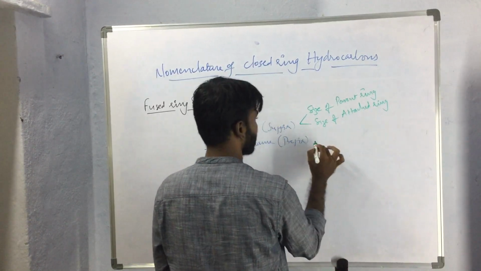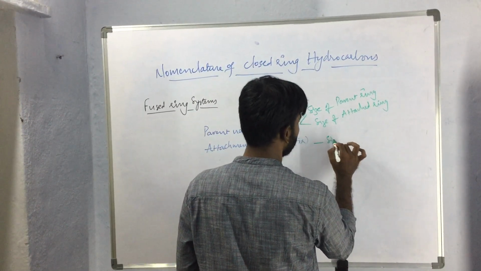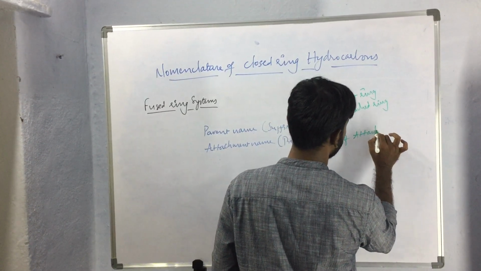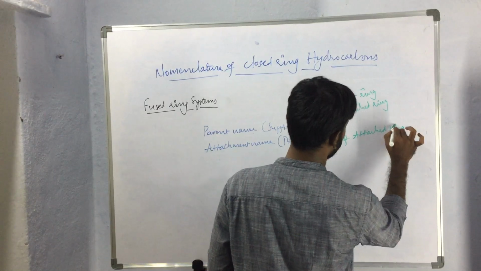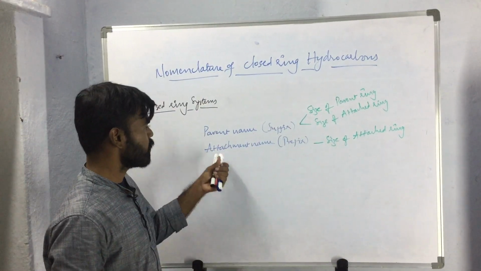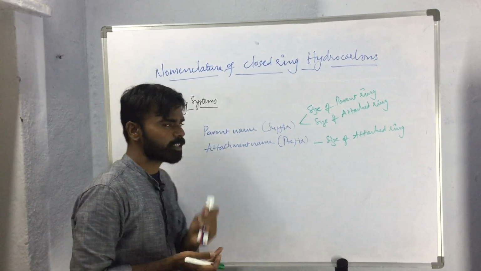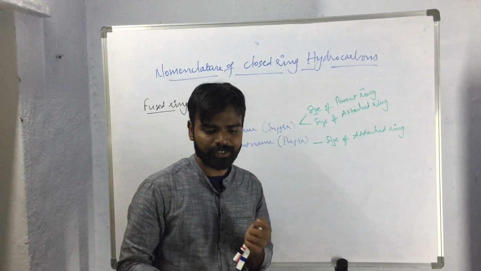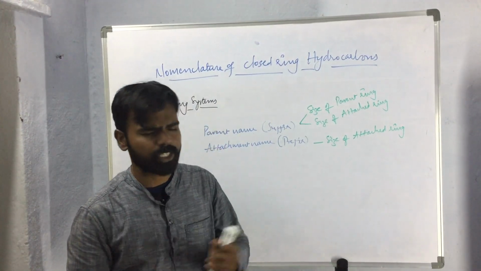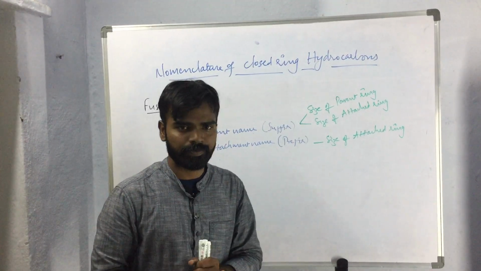While selecting the attachment name, we simply consider the size of the attached ring only. So this is how we will be naming fused ring systems. In the next class we will be discussing the nomenclature of bridged ring systems. Thank you.